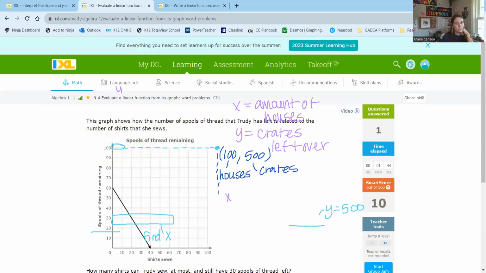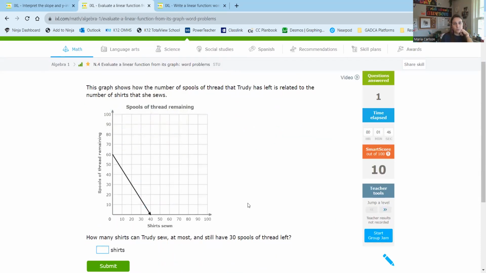All right. This graph shows how the number of spools of thread that Trudy has left is related to the number of shirts that she sews. So let's look at my X and my Y. My X looks like the shirts sewn.